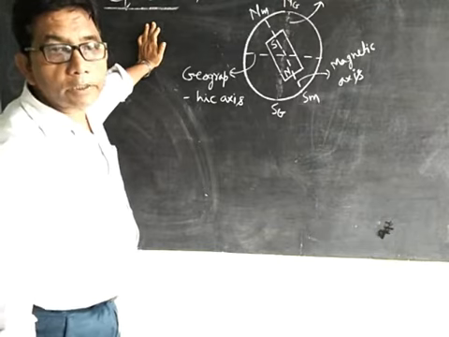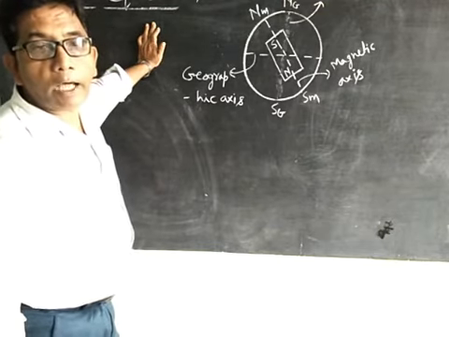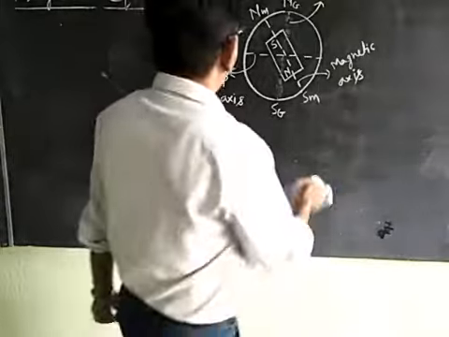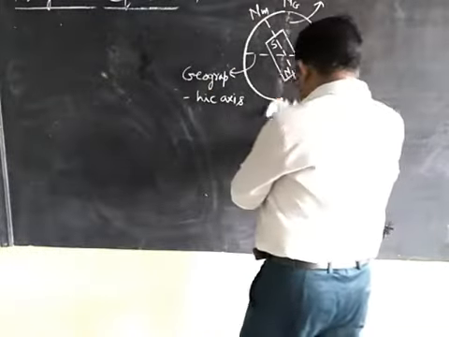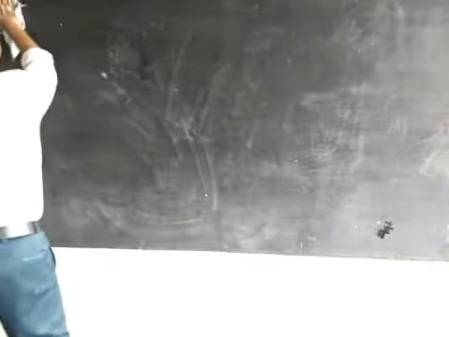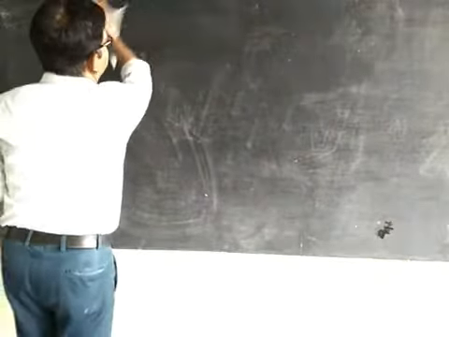Now we will discuss the horizontal component of Earth's magnetic field. Our next topic is the horizontal component of the Earth's magnetic field.